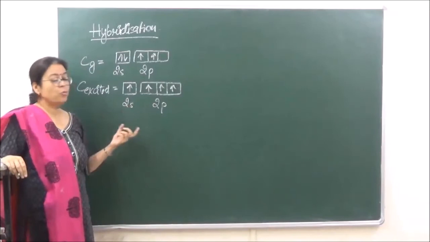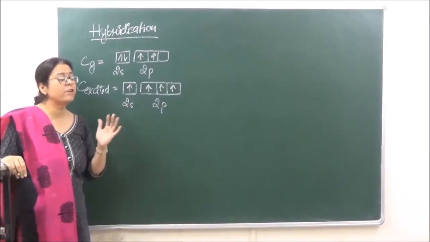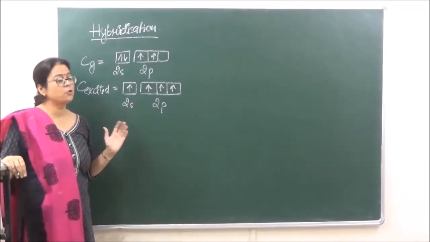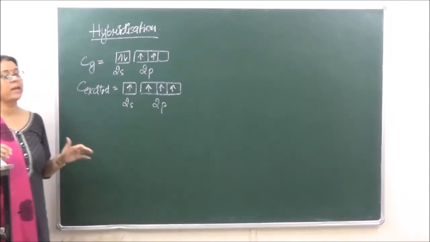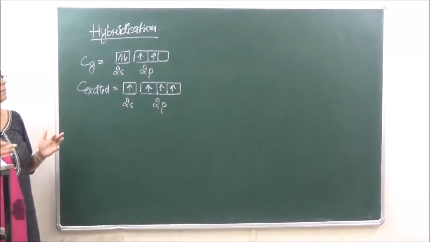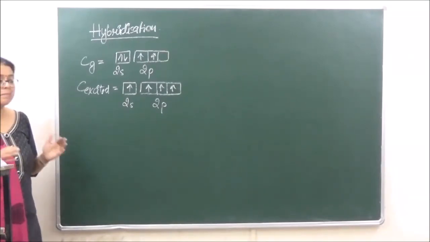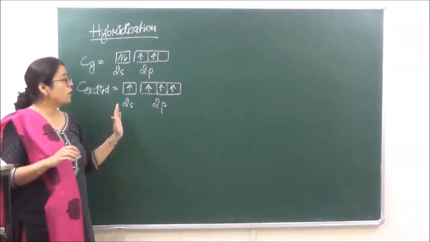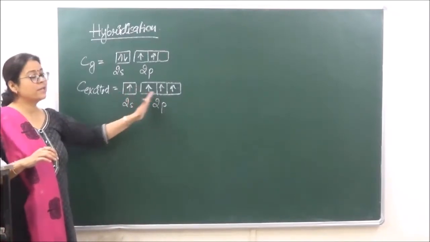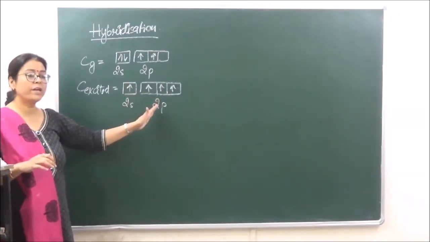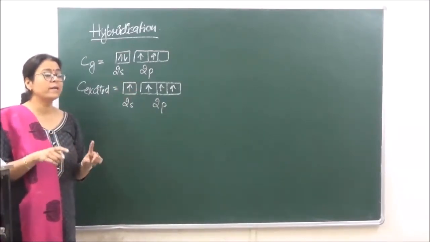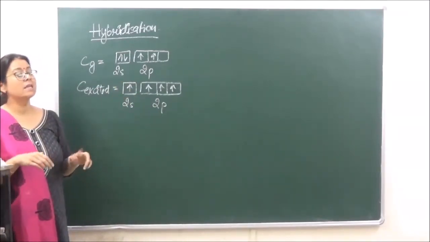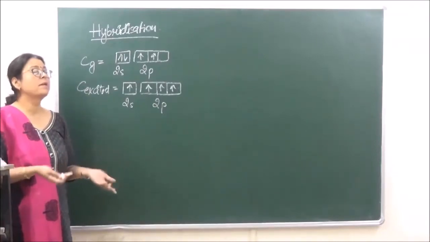Now 2s and 2p are at slightly different energies. 2s की एनर्जी 2p से थोड़ी सी कम होती है, तो बॉन्डिंग उन्हीं की पॉसिबल है. Only those orbitals can participate in bonding which are at the same energy level, right? So what happens is intermixing of these orbitals takes place. That is, 4 orbitals are going to intermix to give us 4 orbitals of similar energy.